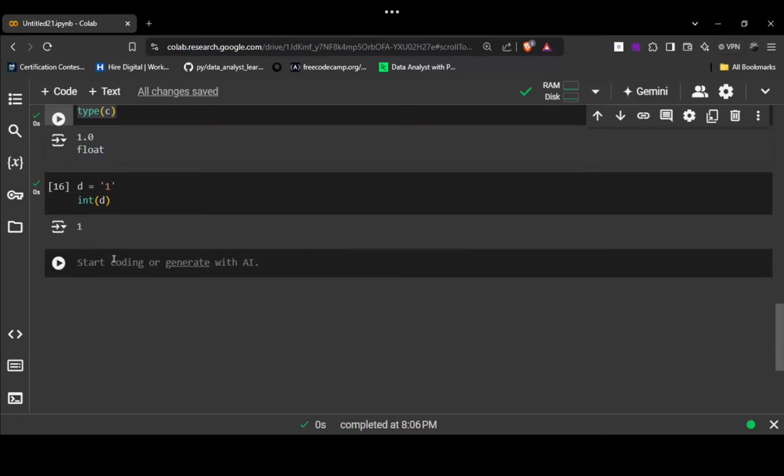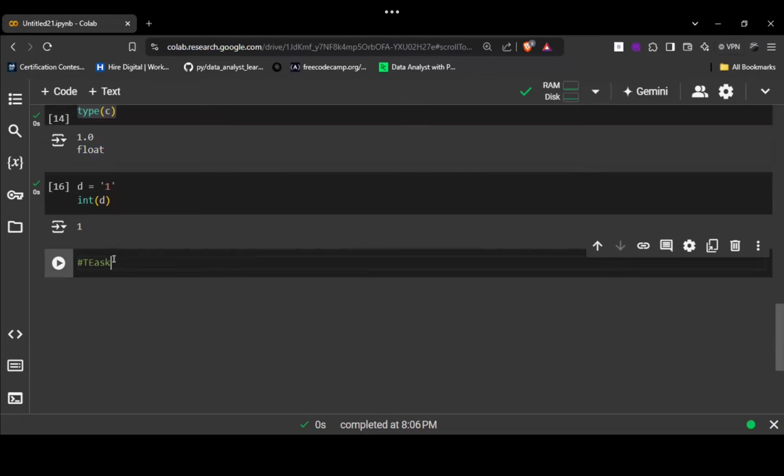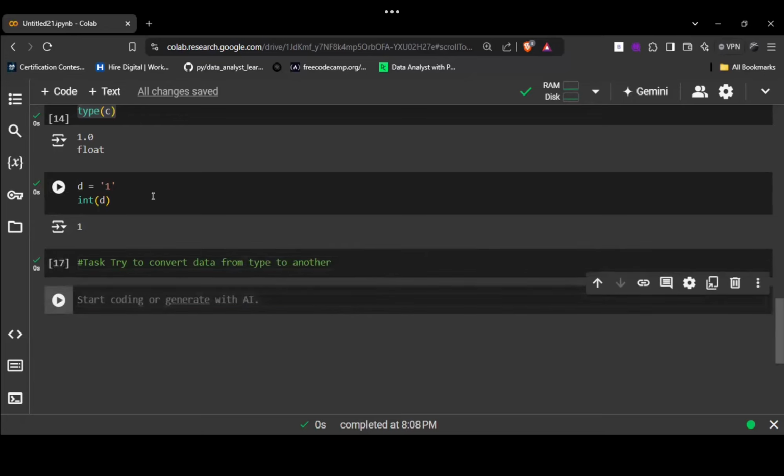Now I'm giving you a task that you need to try after the session. Try to convert data from one type to another. This is the task that you all need to perform. Try to convert a string value into float and so on. Float, integer, string, try to convert in all of these. Is there any doubt in this?